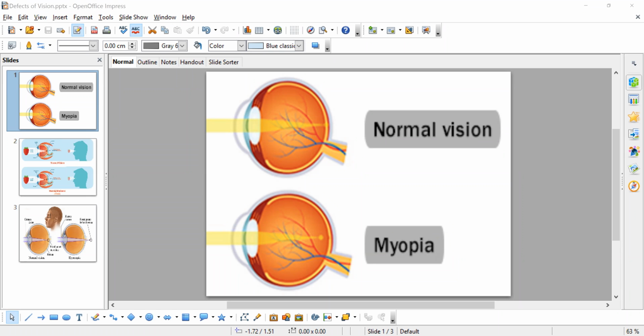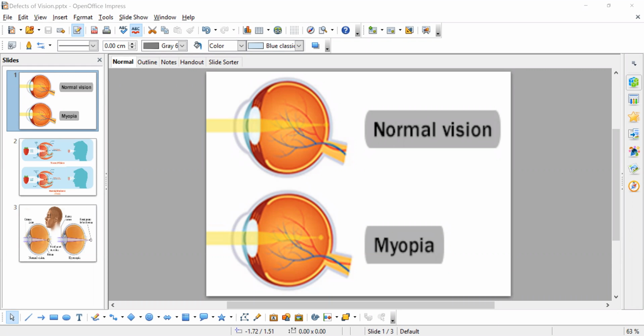In this case a person can see nearby objects clearly, but cannot see far away objects. Hence this is also called nearsightedness. Myopia is otherwise called nearsightedness.